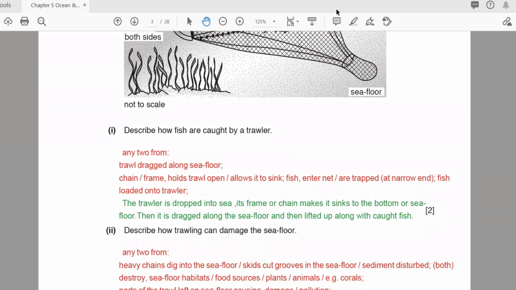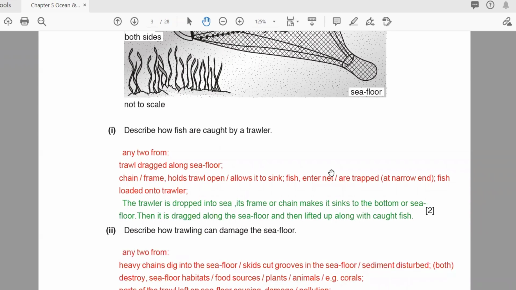You can see here: heavy chains dig into the sea floor, skids cut grooves in the sea floor, sediment destroyed, sea floor habitat, food, all these. So you have to give a lot of things here. It will take a lot of time to recover.